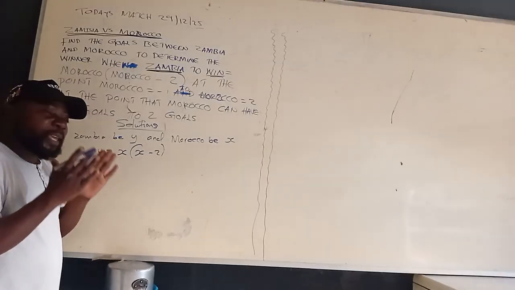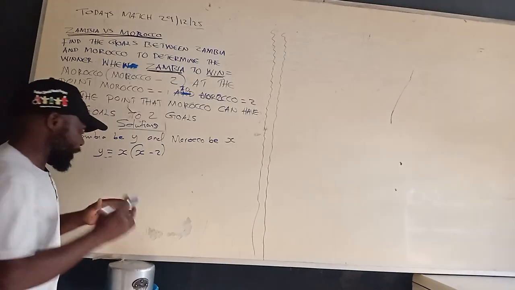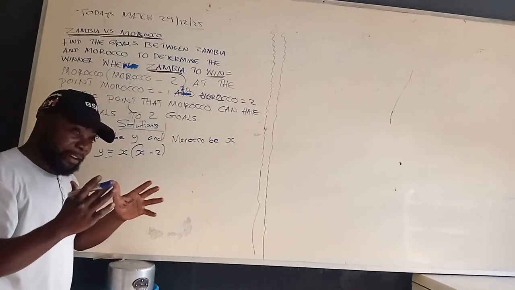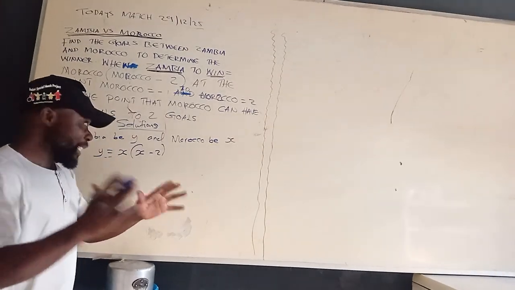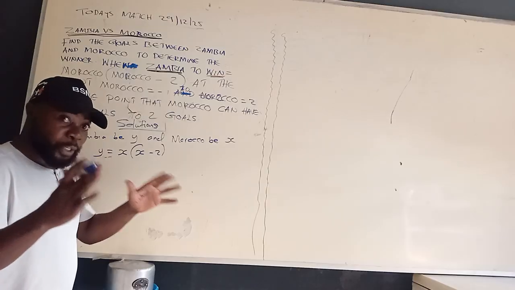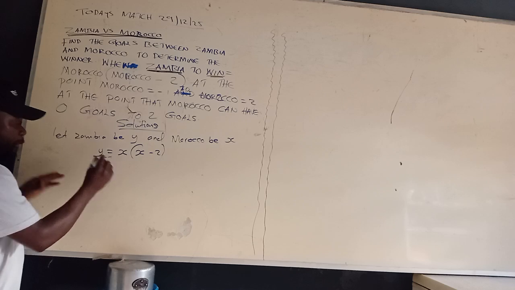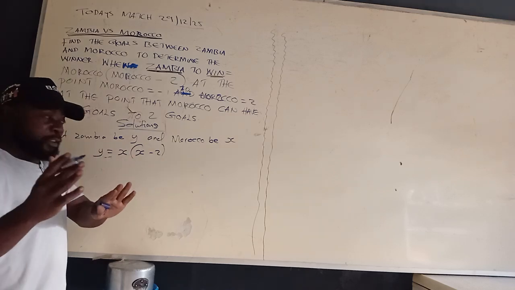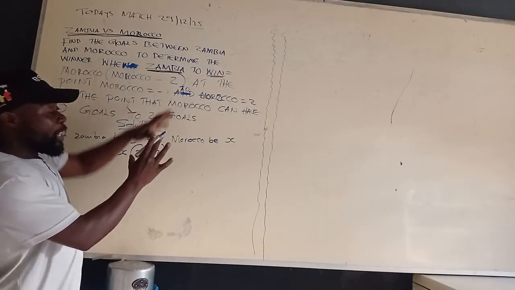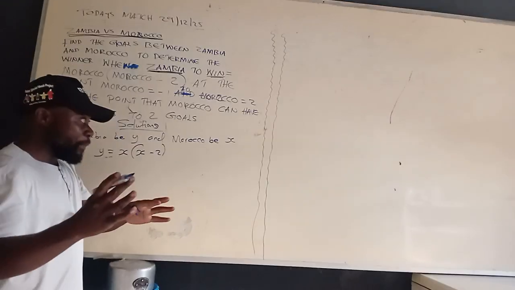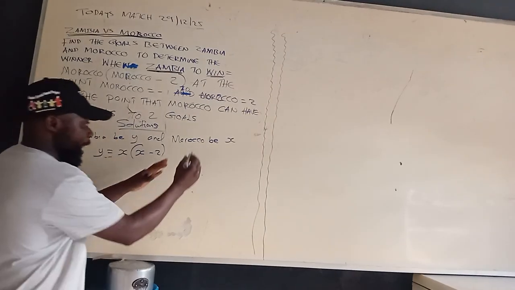I want you to follow me very carefully for us to determine, brothers and sisters. Soccer fans, let's apply mathematics here. We need to know who is going to win. Okay, simple mathematics. So if we can plot a simple graph for us to understand what is happening here. I know some of you cannot understand mathematically, but to let you understand what is happening, let me draw the graph. The graph will be in this form.